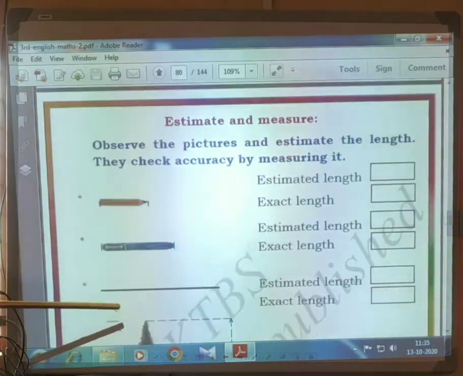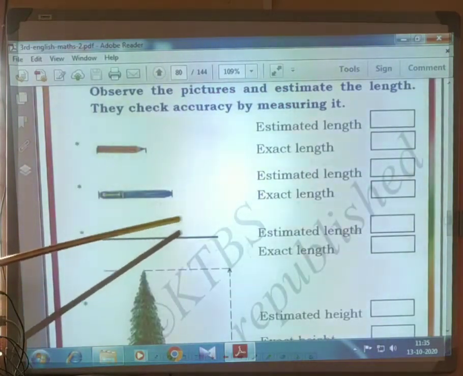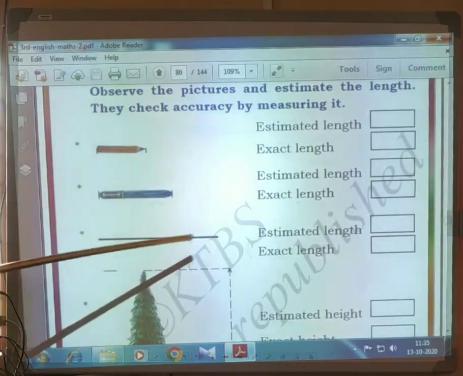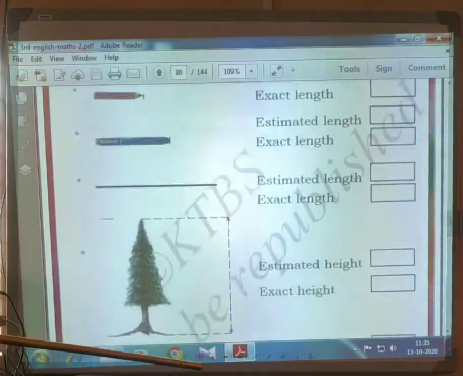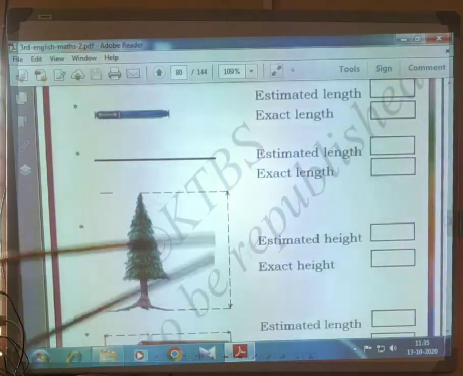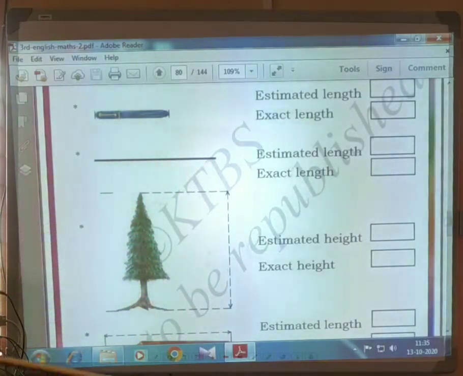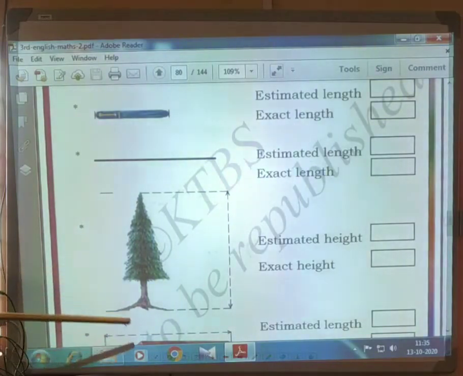See this line, this may be 4 to 5 centimeter, but not exact. If you want to get exact, you have to measure with scale. See this tree, from bottom to top, this may be 7 to 8 centimeter, but not exact.